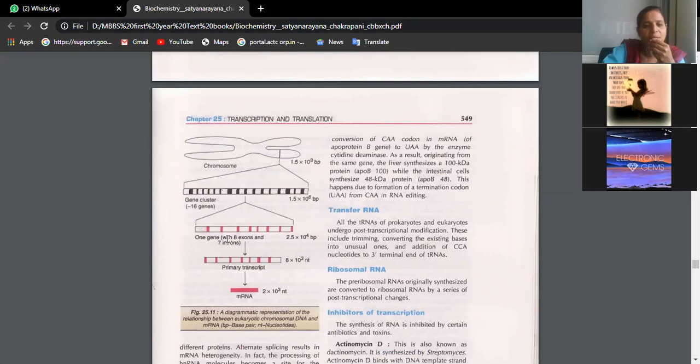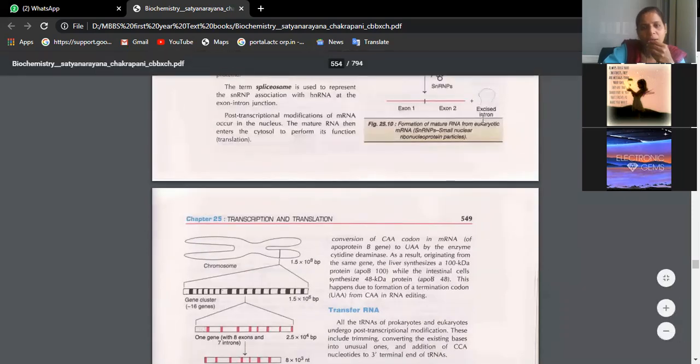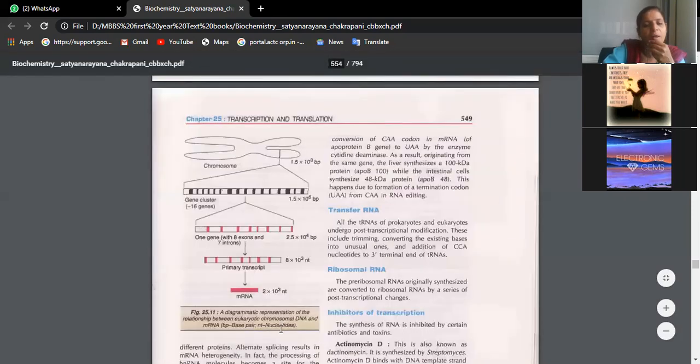Around 8 exons are there and 7 introns. So 7 introns will be removed. So this is the primary transcript. Finally, the white areas are what are removed, that means introns are removed and all the pink areas are exons. So finally mRNA. The size is gradually reducing if you check.